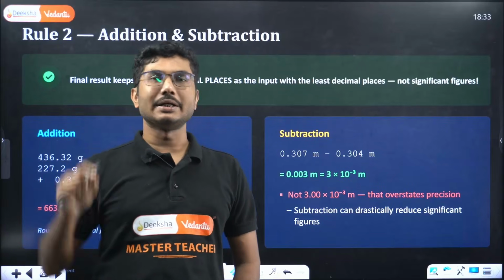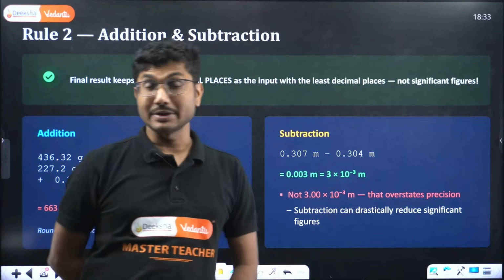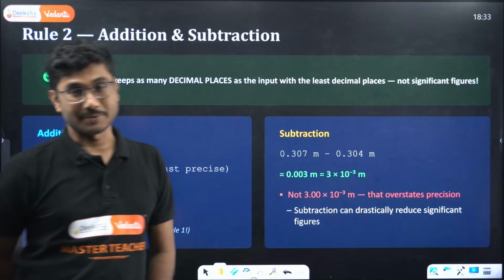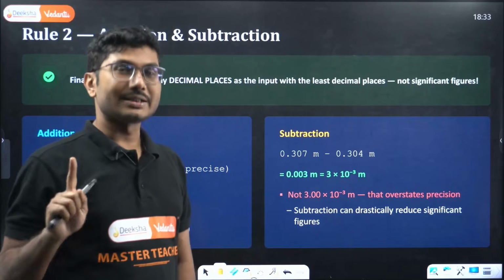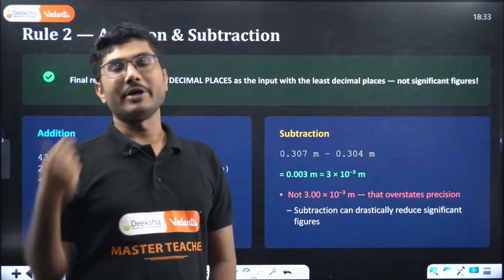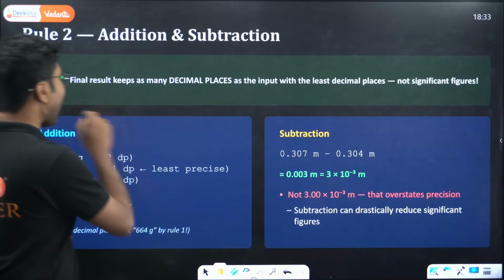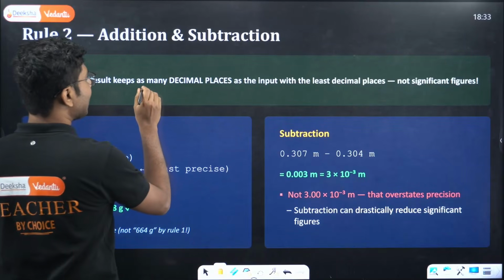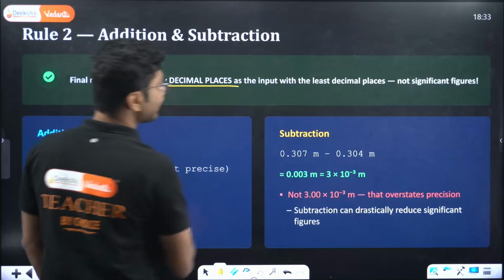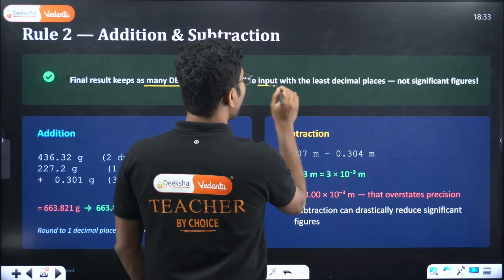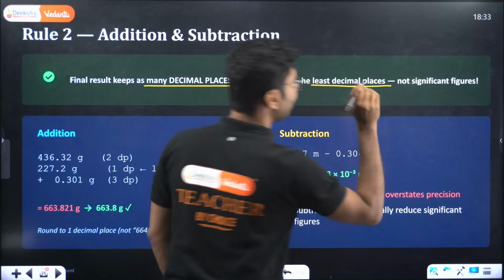That is immaterial. Total number of significant figures was important when multiplication and division. But when you are adding or subtracting, decimal points are important rather than significant figures. When you are adding, final result keeps as many decimal places as the input with the least decimal places.